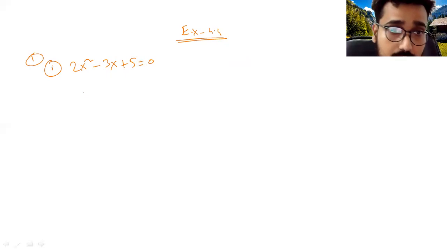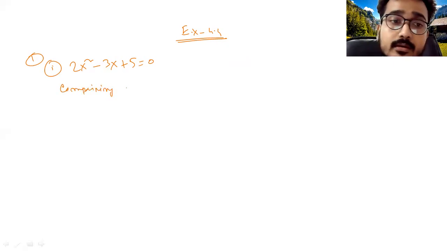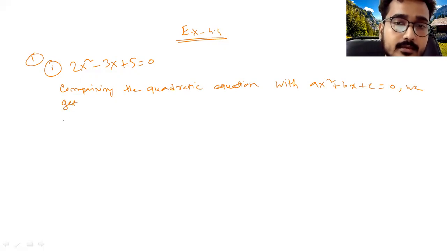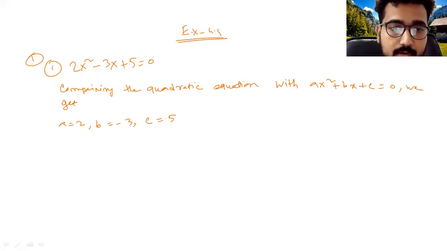Now see, you have to write down, comparing the quadratic equation with ax squared plus bx plus c equal to 0, we get a equal to 2, b equal to minus 3, and c equal to 5.